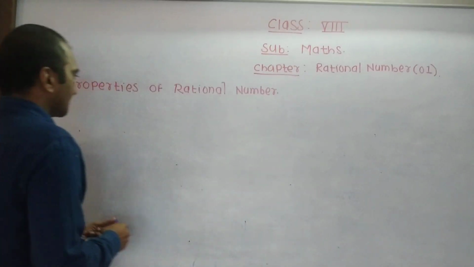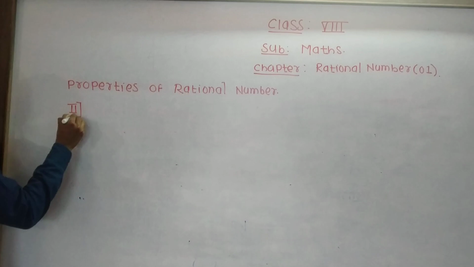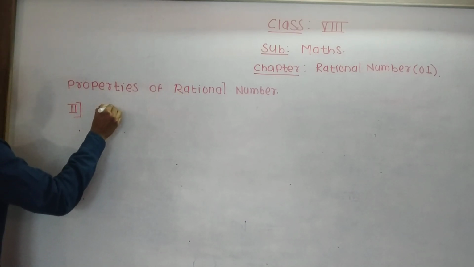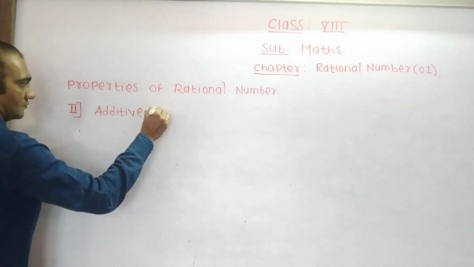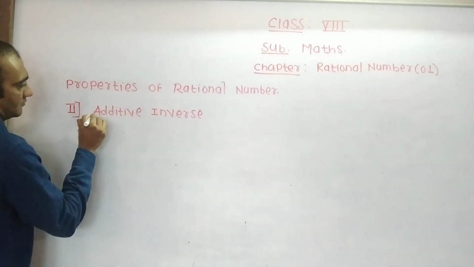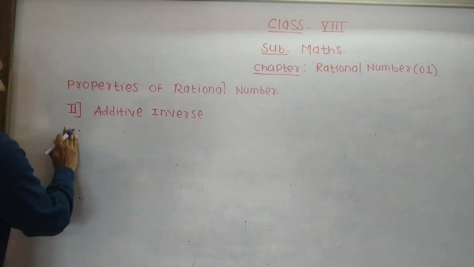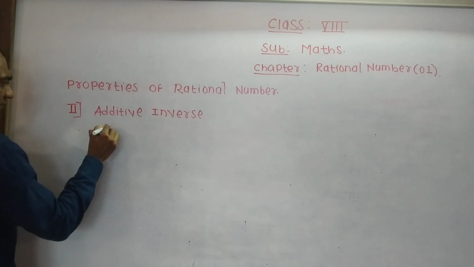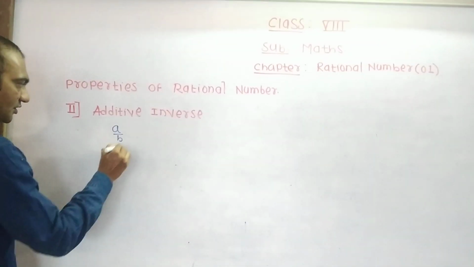the additive inverse. What is the property?